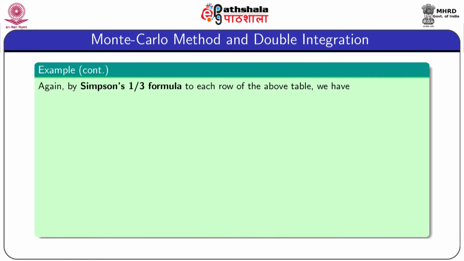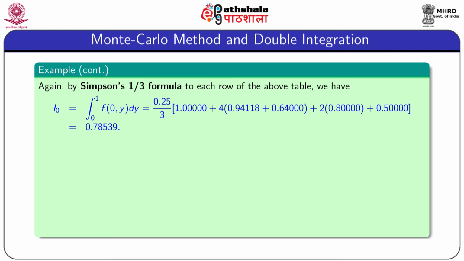Now, we apply Simpson 1/3 formula to get the value of the double integration, and from the above table we get I0 equal to integration 0 to 1 f of 0 y dy, which is equal to 0.78539, and similarly for the second row we obtain I1 equal to this value, from the third row we get this value, from the fourth row we obtain this value, and so on.